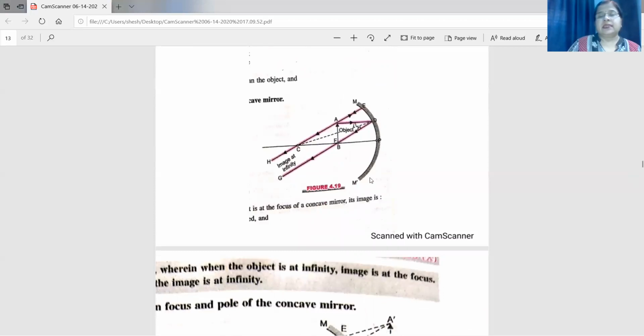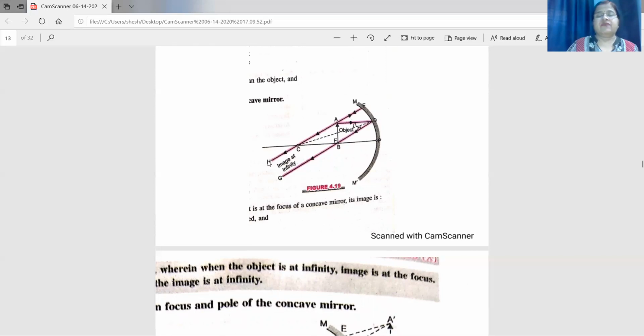Right? Then next case, when the object is at F, that is at focus. See here, this is the concave mirror, pole, focus, center of curvature, principal axis, AB is the object. A ray of light parallel to the principal axis falls on the concave mirror. AD is the ray parallel to the principal axis. So what happens to this ray? It will get reflected and the reflected ray will pass through focus. Second ray we will take through C.